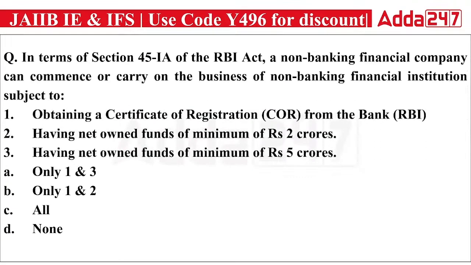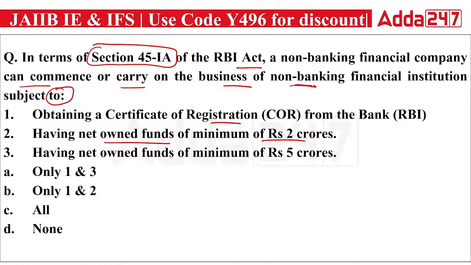Okay. Next. In terms of Section 45-IA of the RBI Act, a non-banking financial company can commence or carry on the business of a non-banking financial institution subject to certain conditions. So under Section 45-IA of the RBI Act, it is subject to which of the following: obtaining a certificate of registration from the bank, or having a net owned fund of minimum 2 crore, or having a net owned fund of minimum 5 crore.